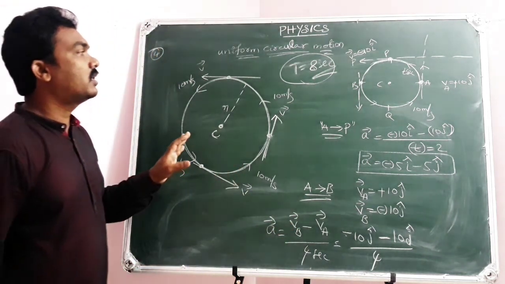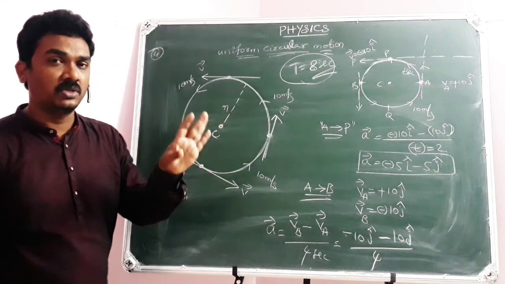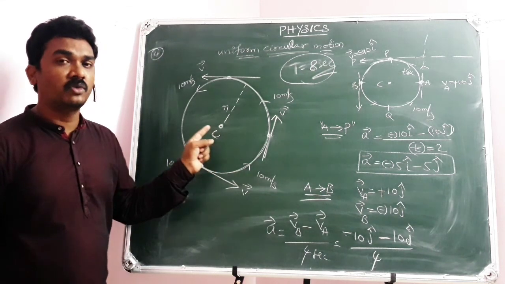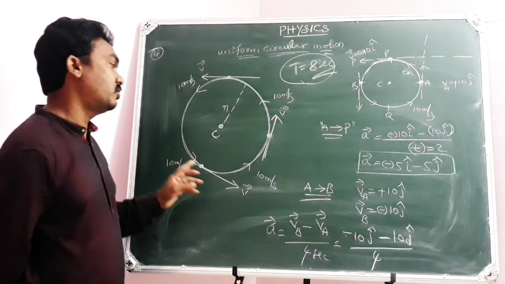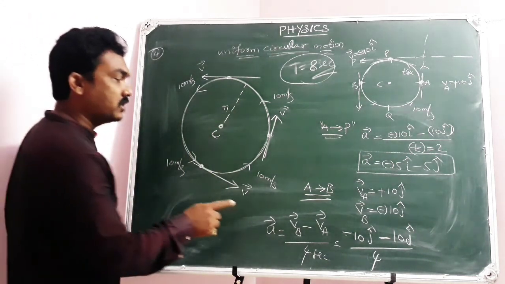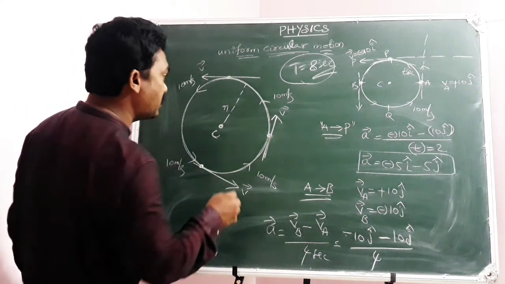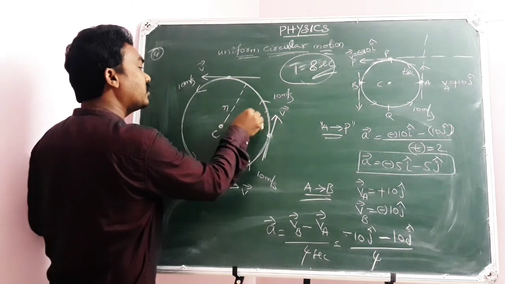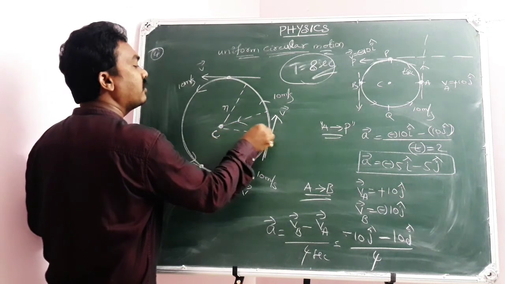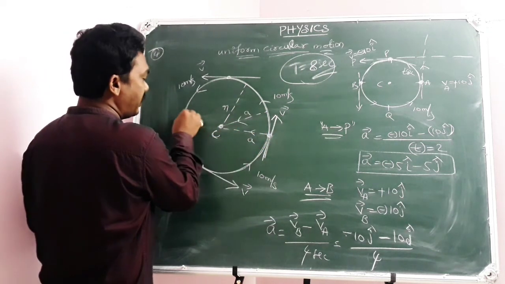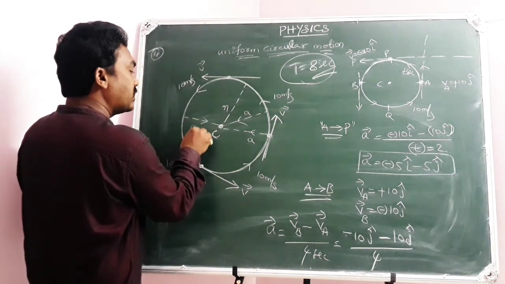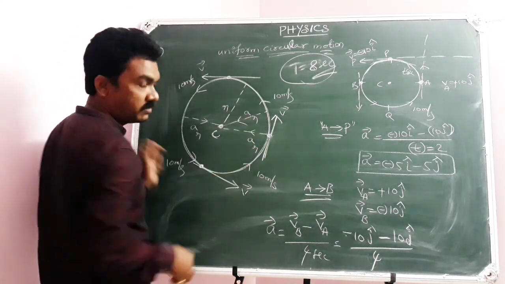So this is how things will be discussed with uniform circular motion, where the particle will have acceleration due to the change in the direction of motion continuously, but not due to a change in the magnitude of speed. And the direction of acceleration will always be towards the center of the circle. Whatever acceleration you have calculated will always be towards the center of the circle at any point, and we call it radial acceleration.